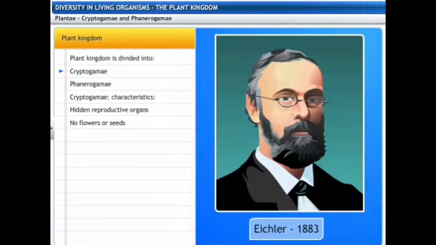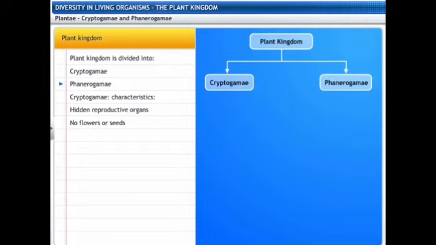Well, the plant kingdom is divided into the cryptogams and the phanerogams. These cryptogams are basically characterized by hidden reproductive organs, and no flowers or seeds are there.